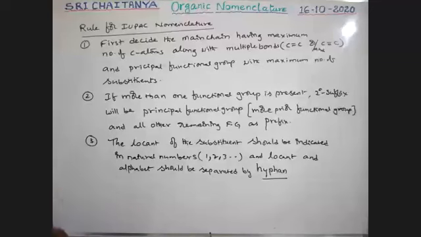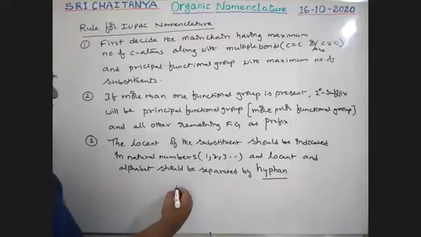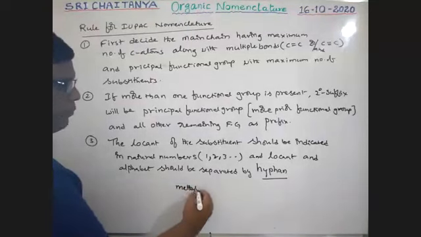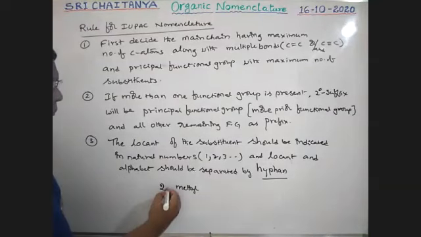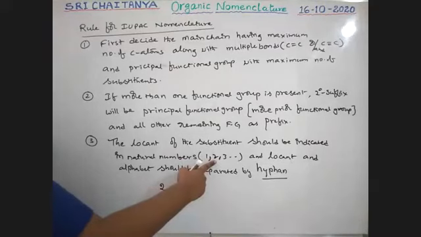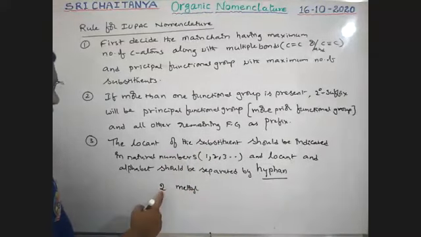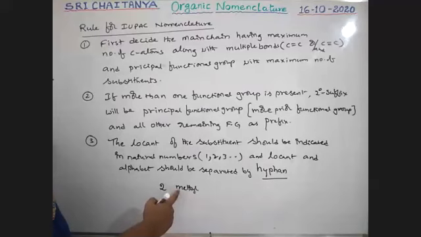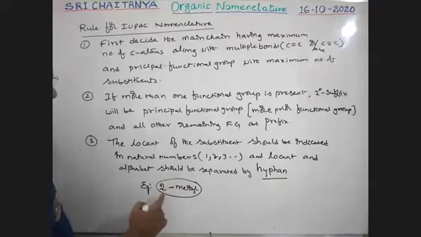Boys, see here. There is a substituent, a methyl group, at the second carbon. So that second location should be written with normal numbers, and between the number and the word there should be a hyphen.